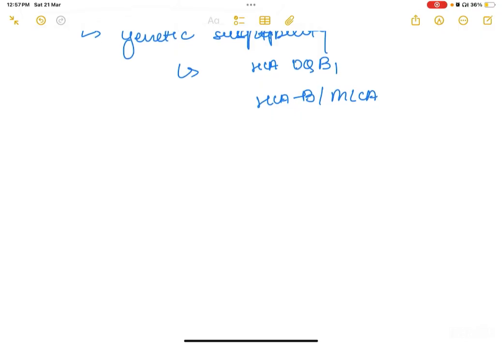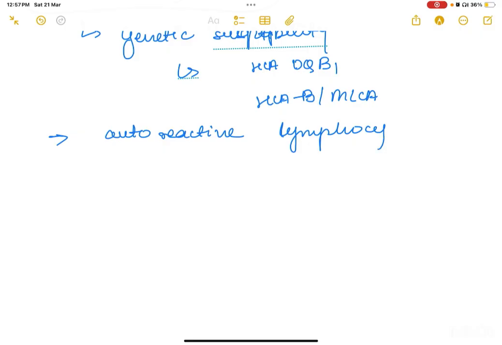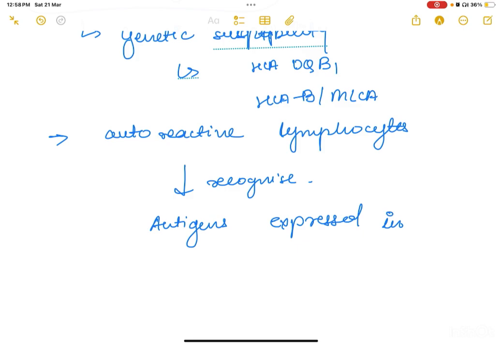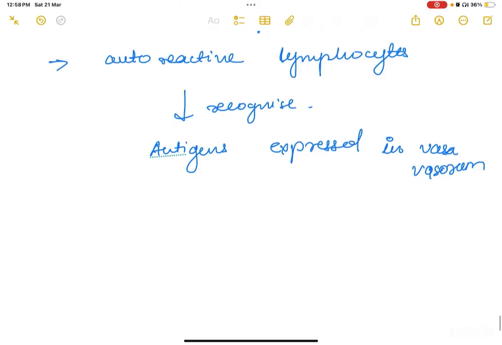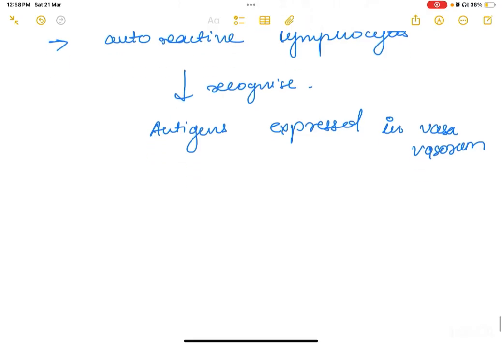Now, what happens basically is there are certain autoreactive lymphocytes. These autoreactive lymphocytes recognize antigens expressed in the vasa vasorum. What is vasa vasorum? Vasa vasorum are the blood supply of your arteries. So certain antigens would be expressed here and recognized by autoreactive lymphocytes. Then this will start the inflammatory process.